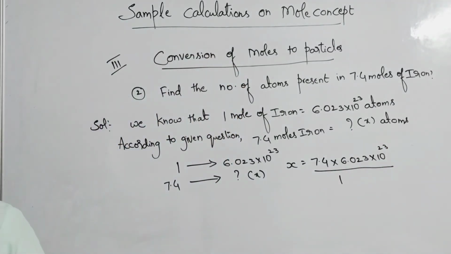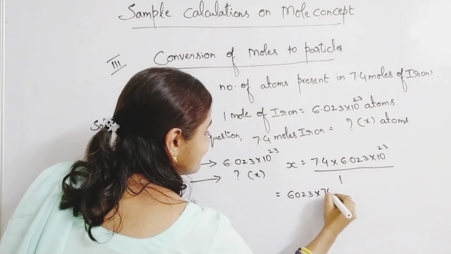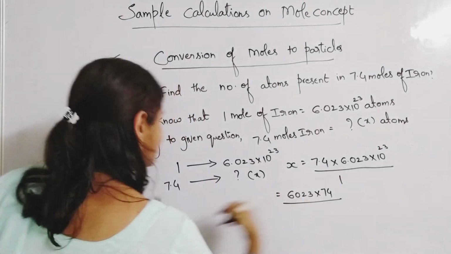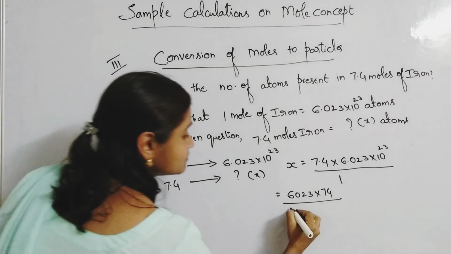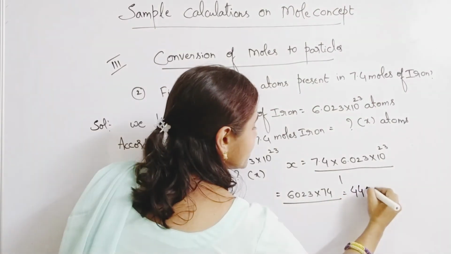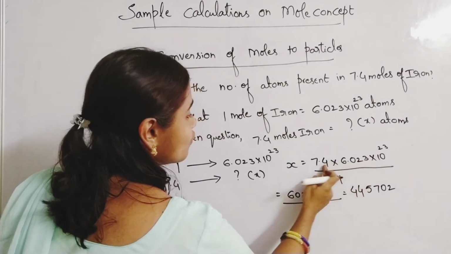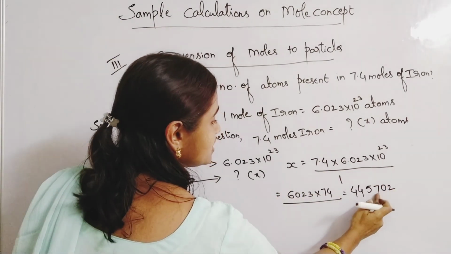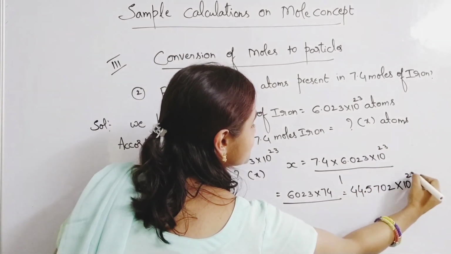If you multiply this, how much are you getting? 6023 into 74 I will do. If you do, you will be getting around 445702. Now here, before the decimal point you should keep 1, 2, 3, 4 digits. Into 10 power 23 as it is you have to keep.